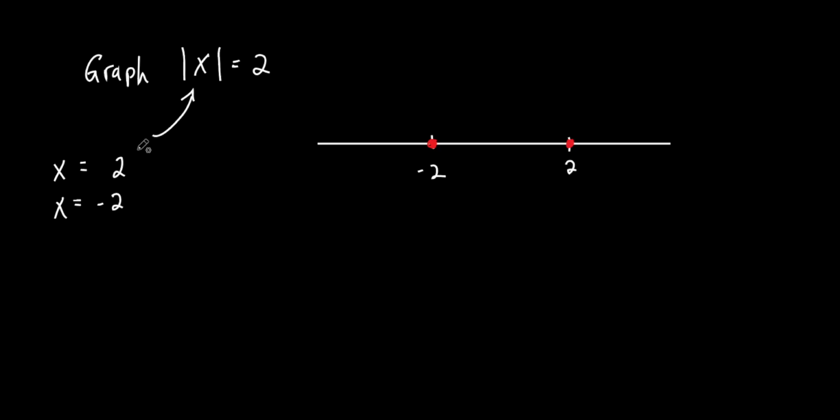Everybody got that? Pretty simple. Do you understand why it's negative and positive? Because if I took the absolute value of a negative 2, I would get positive 2. And if I took the absolute value of a positive 2, I would also get 2. So what could my x's possibly be? They could be negative 2 or positive 2. Make sense? All right, let's keep going.